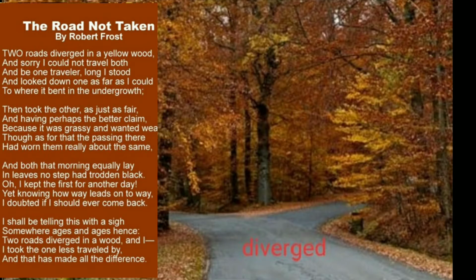So the poet was a single traveler, and obviously he could not travel by both the roads. He felt sorry that he could not travel by both the roads. He had to take a decision, and he had to choose one road or one path. The third line, and be one traveler, long I stood. So the poet says that he was alone, he was a single individual.